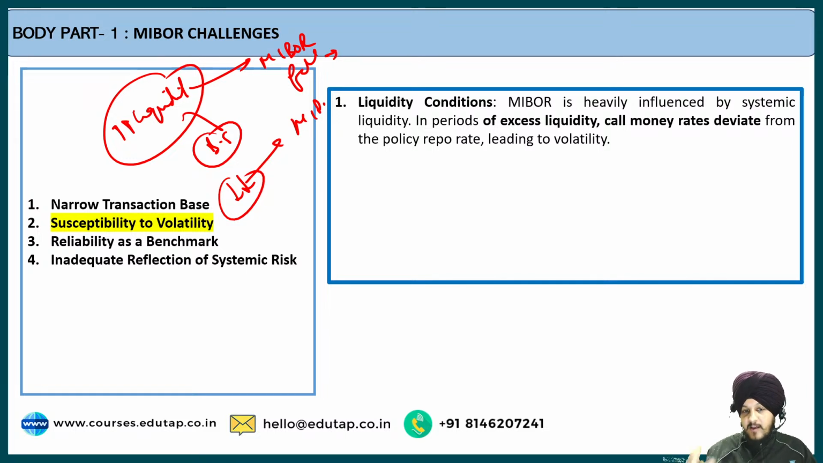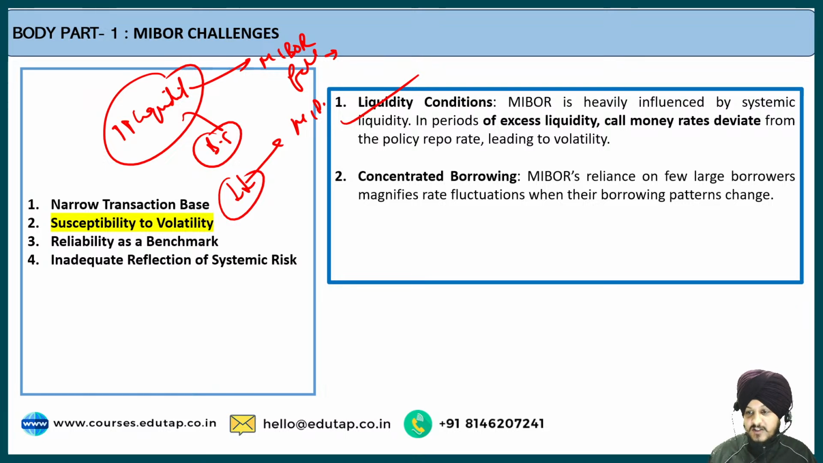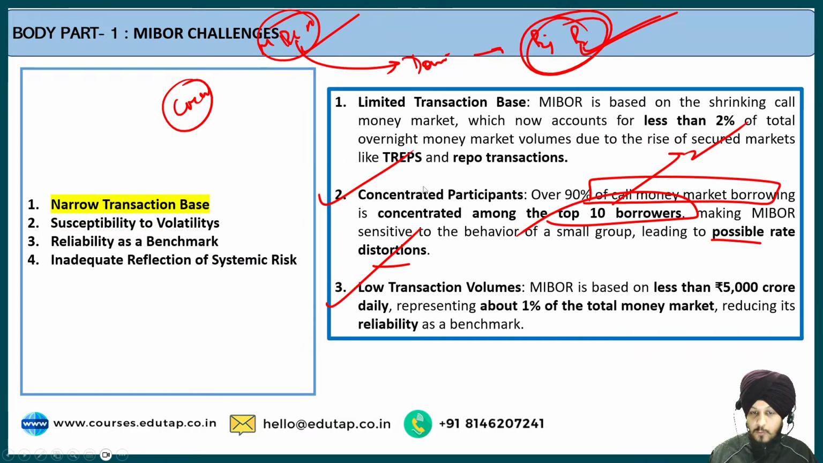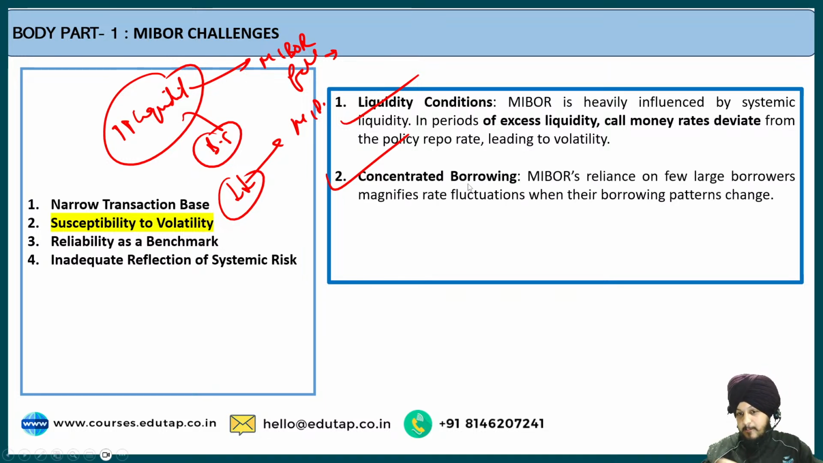When we compare the liquidity in the banking system, that is one of the important challenges with respect to MIBOR and its volatility. The next challenge is concentrated borrowings. I've already told you the context of this point under the previous narrow-based transaction: MIBOR is basically controlled by the large banks. It reflects the interest rate of the large banks and large borrowers only, and because their interest rates keep getting distorted, the same thing is reflected in MIBOR also.